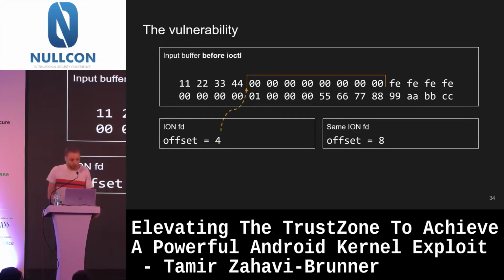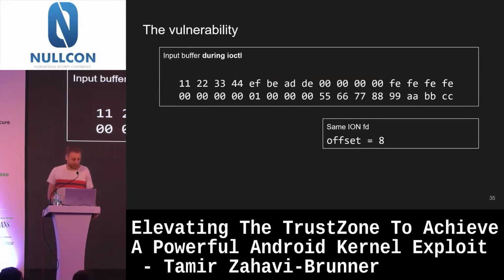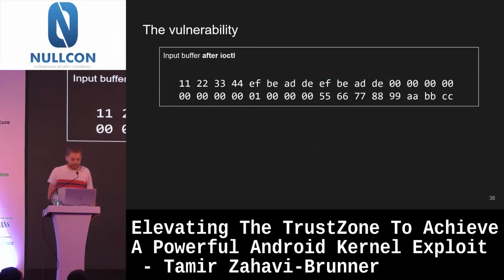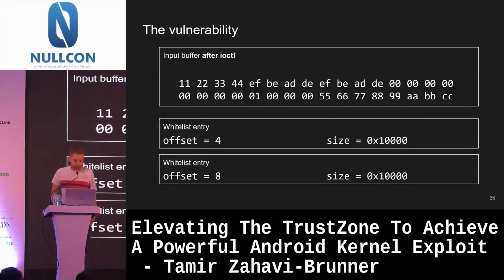So we saw how it works here, right? The address deadbeef is written here, but then when the kernel writes the second one to here, it would look like this. And then if we look at the whitelist entries, which are then this, and especially what the first one points to, it now points to deadbeef instead of just deadbeef.